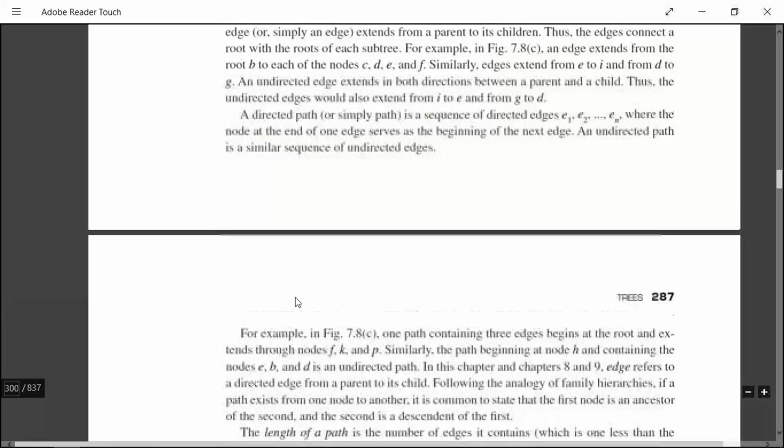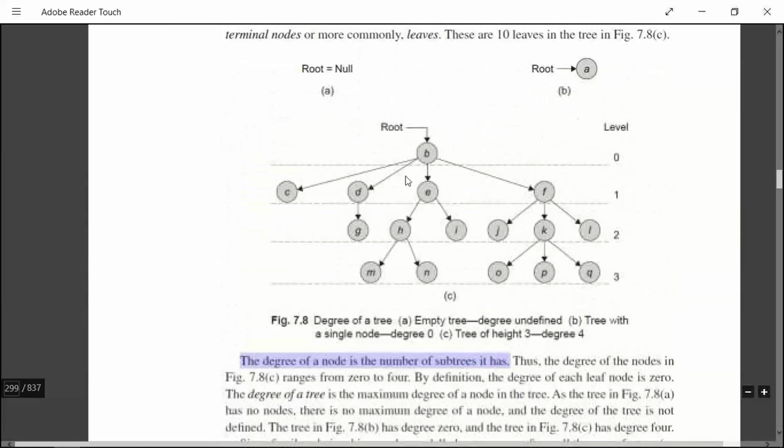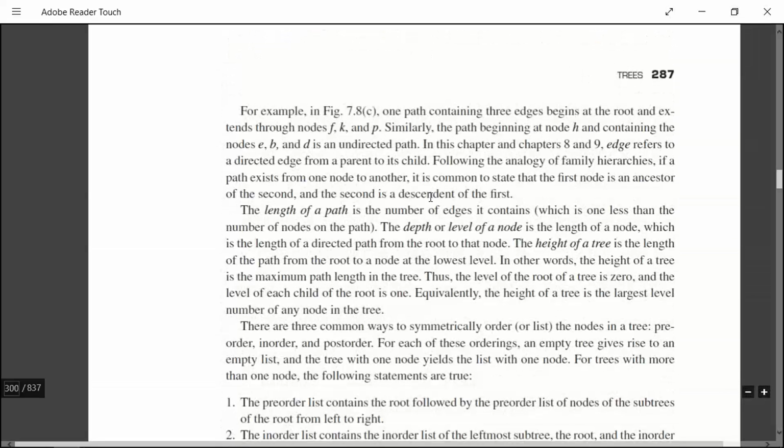Okay, next, ancestor and descendant. So this is called the ancestor and these are called the descendants. This is a descendant and this is the ancestor. For this, this is the ancestor, and for this, this is the ancestor. So you have to keep in mind these terms, ancestors and descendants. The first node is called the ancestor, and the second node is the descendant of the first.